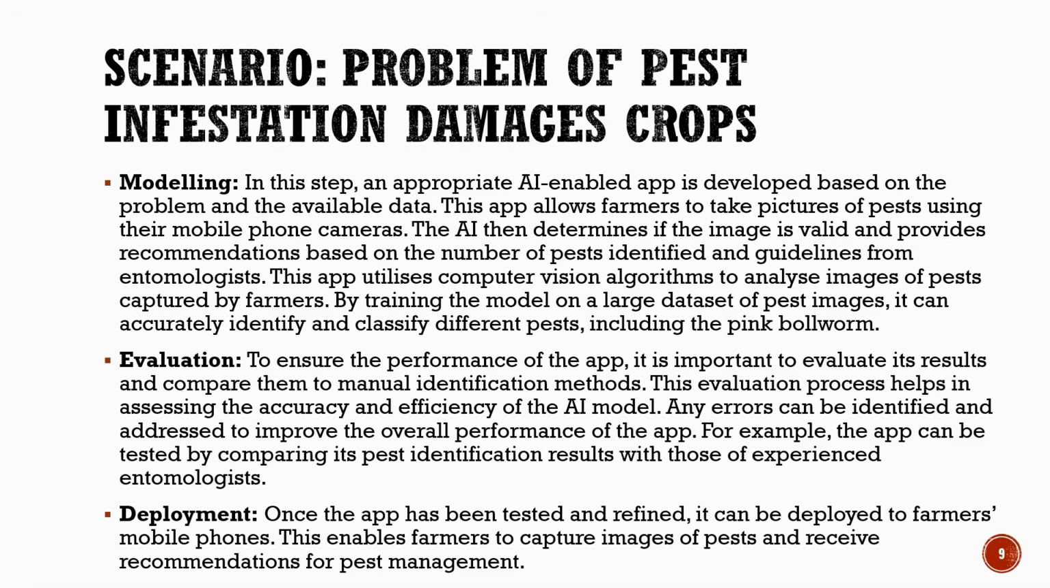Evaluation. Next is the evaluation stage, where the performance of the AI application is tested. The results are compared with manual identification methods to check accuracy and efficiency. This helps in identifying errors and improving the overall performance of the model. For example, the app's pest identification results can be compared with those of experienced entomologists.